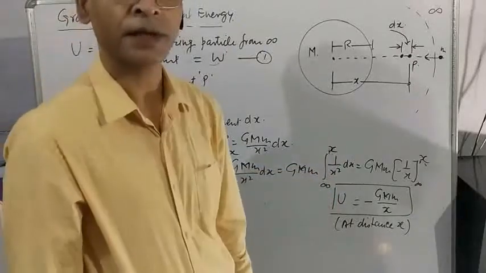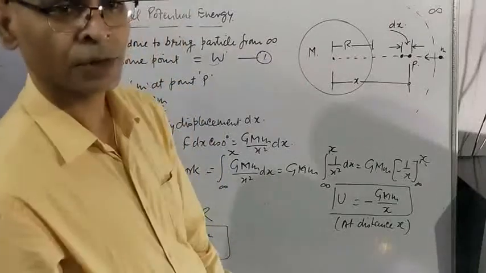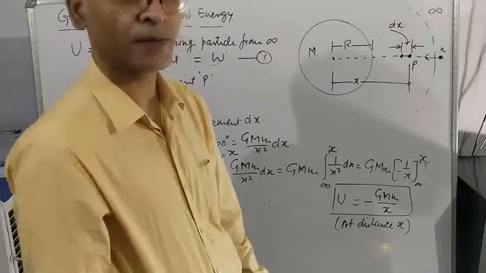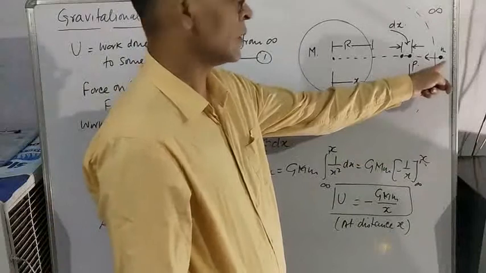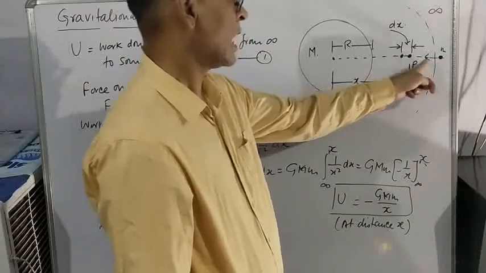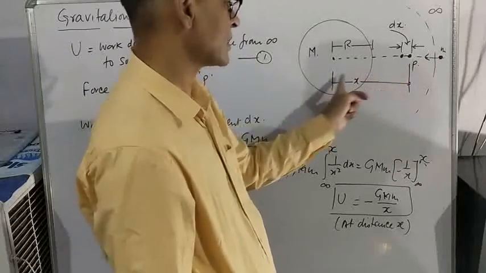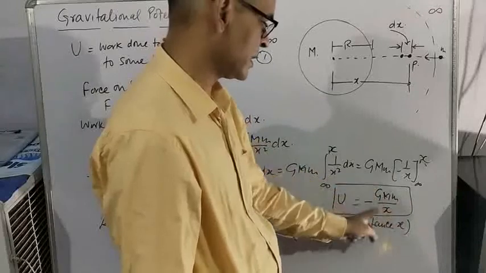Introduction to integration has already been given. So you might know that the integration of 1 by x square comes out to be minus 1 by x. The lower limit is infinity, the upper limit is x, because the particle is moving from infinity to distance x. By putting the limits, you get this result.